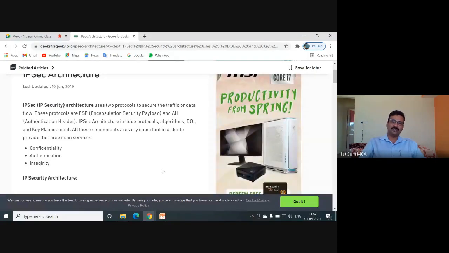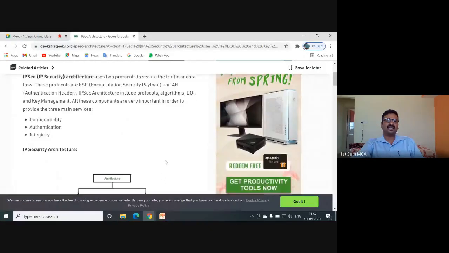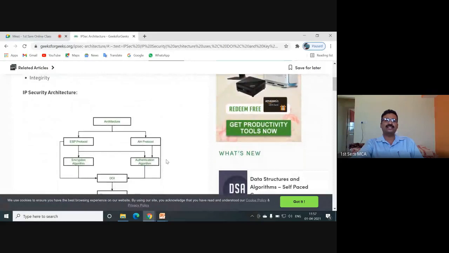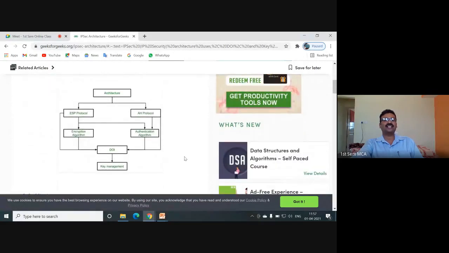Also, we have seen how we can use the Diffie-Hellman algorithm for the key exchange. So using some protocols, the key management happens. So IP security architecture is very, very important. You can note down this. IP security architecture is a guaranteed question for your third internal test as well as for your main examination. We divide the architecture into mainly two protocols, ESP protocol and AH protocol.